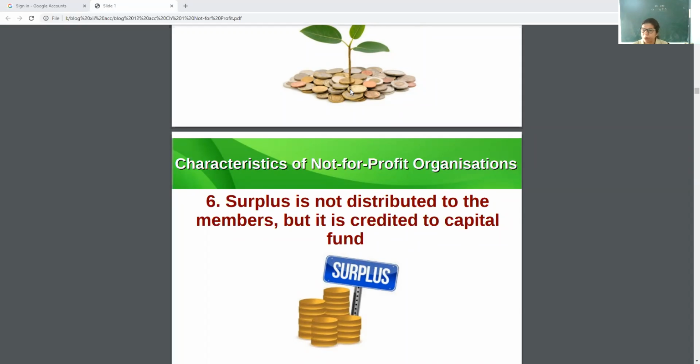But here, it is not distributed because the aim is not to earn profits. They provide services, but for future needs, they collect whatever surplus they have and it is credited to capital fund.